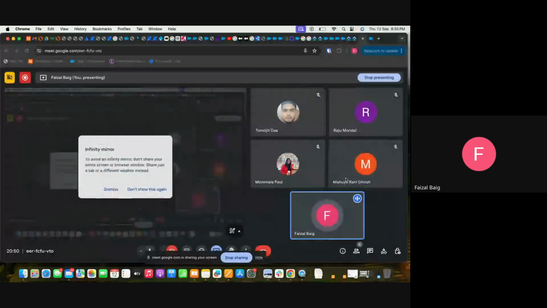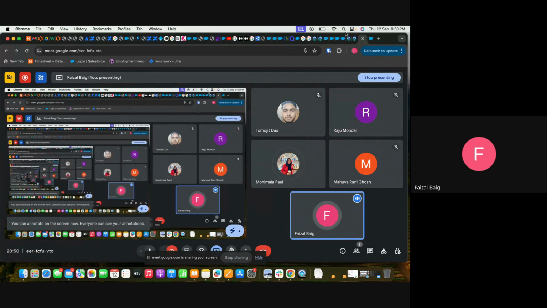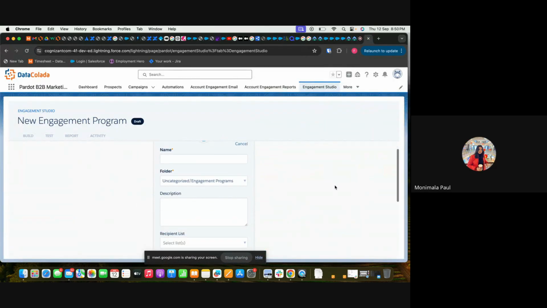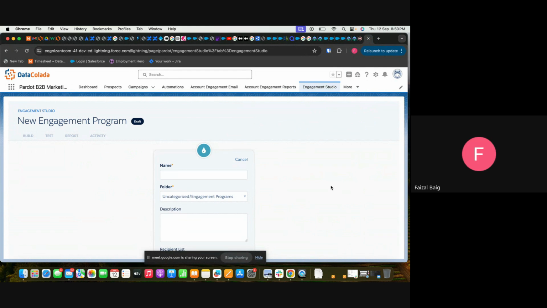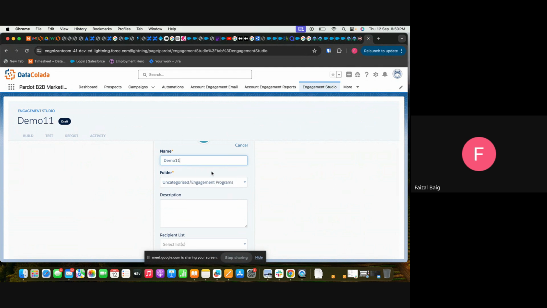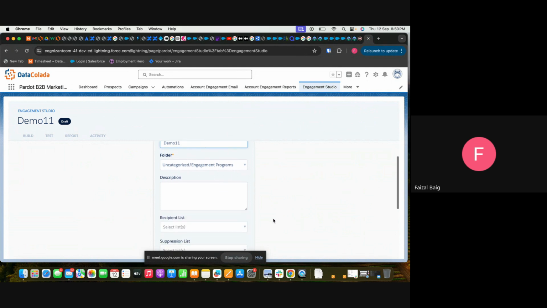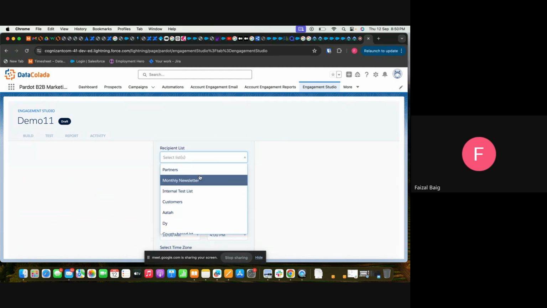So Monimala, in Salesforce we have flows like this, right? We create flows like this. Am I right? Yes. So it's the same flows, but here it's an engagement program. In an engagement program, we start creating it with the help of all this